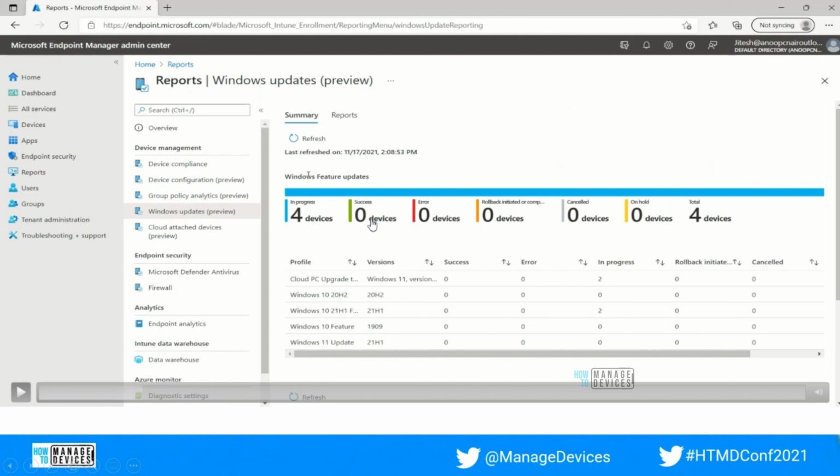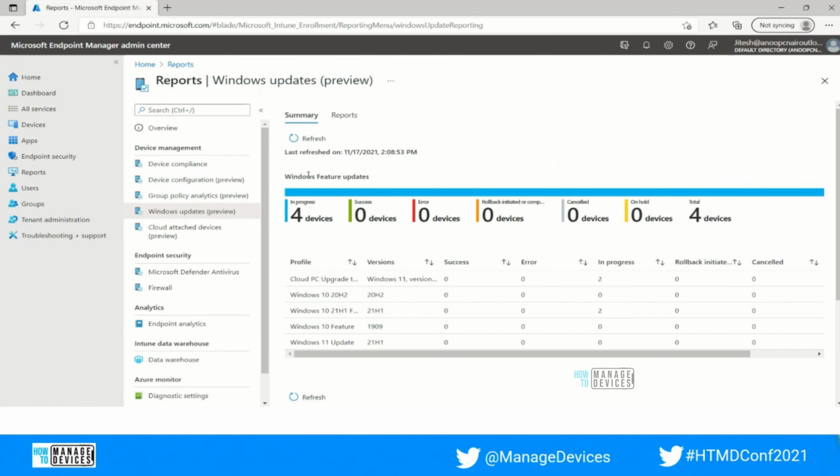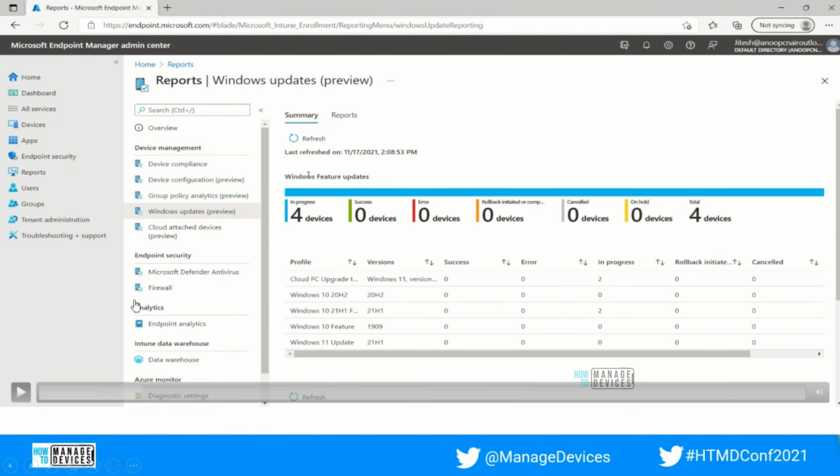And we have different options like success, error, and in case you want to roll back or you had cancelled. So the complete status you will be able to track from this summary section, along with the total device count, how many devices we had included with this policy.